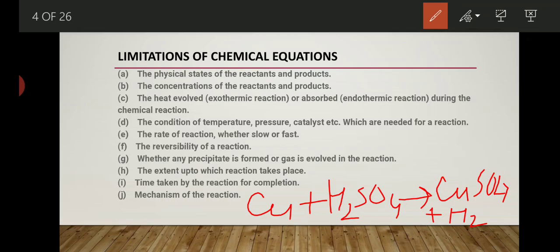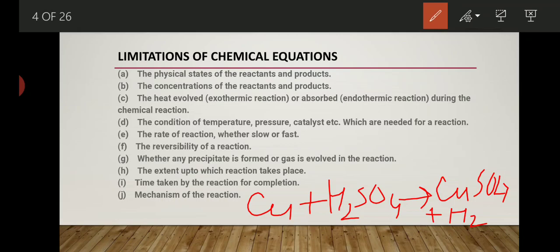So in many chemical equations, when the state of reactant or product is not mentioned, it is very difficult to identify in which state they are present, either in a solid form, a liquid form, a vapor form or a gaseous form.